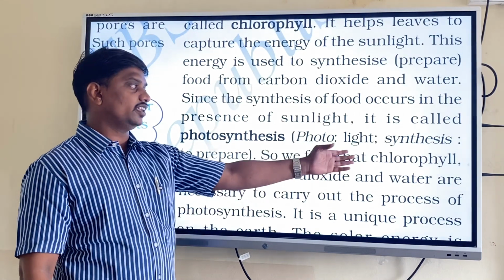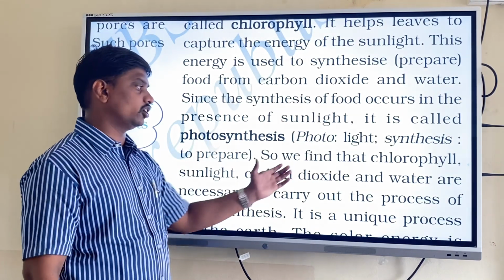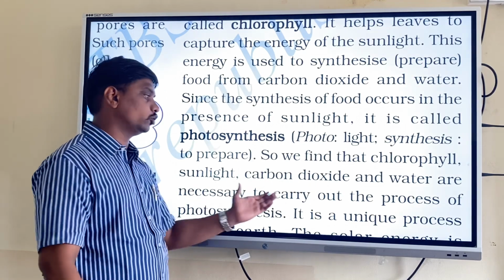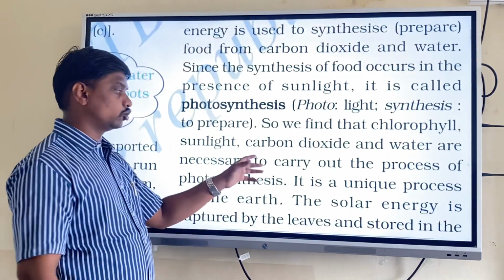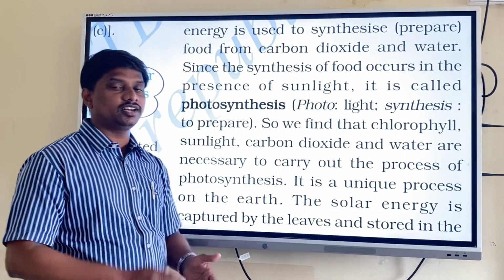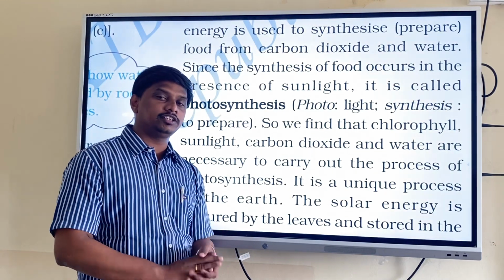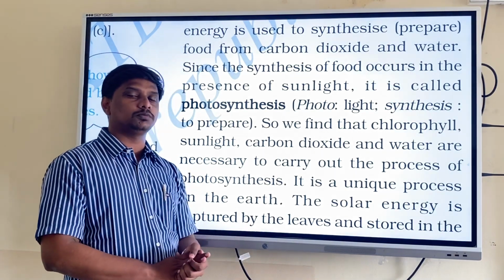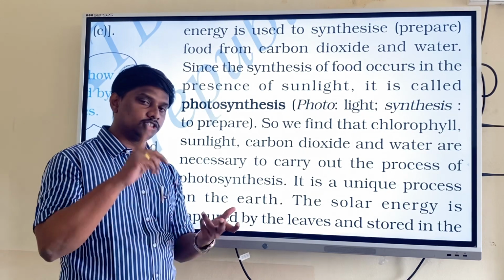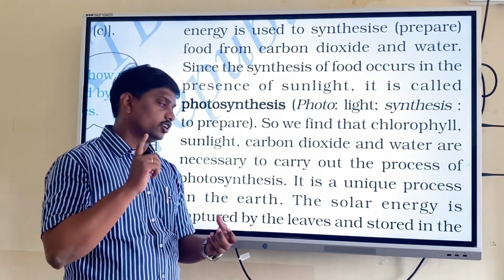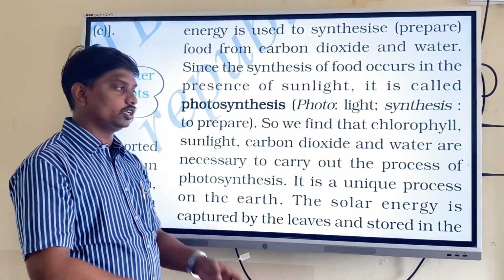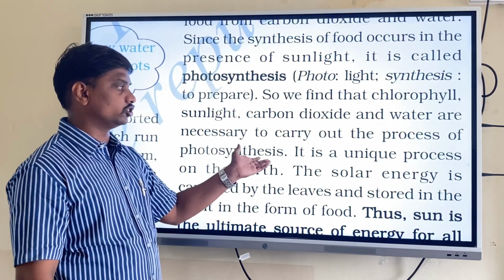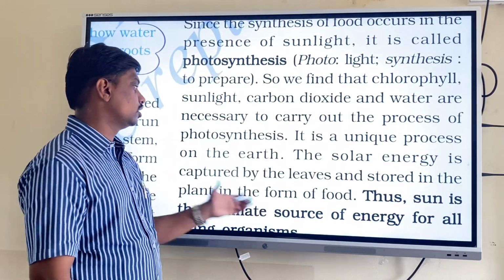So we find that chlorophyll, sunlight, carbon dioxide and water are necessary to carry out the process of photosynthesis. These are essential for the process called photosynthesis. It is a unique process on the earth.